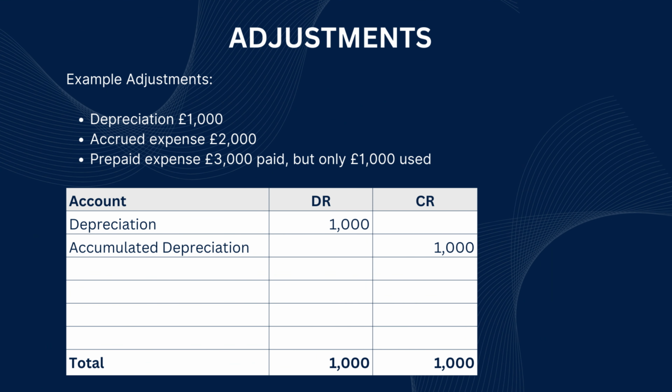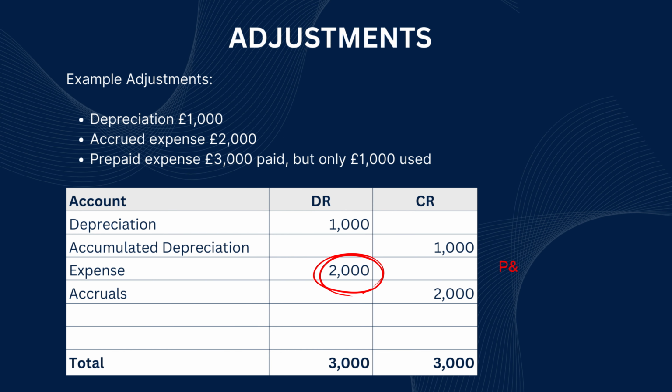Assets lose value over time as they are used. If depreciation for the year is £1,000, we record debit depreciation £1,000, credit accumulated depreciation £1,000. Depreciation is an expense in the income statement. Accumulated depreciation reduces the asset's carrying value in the statement of financial position. No cash moves, but we recognise the cost of using the asset.